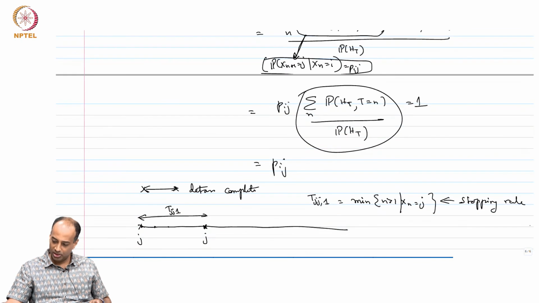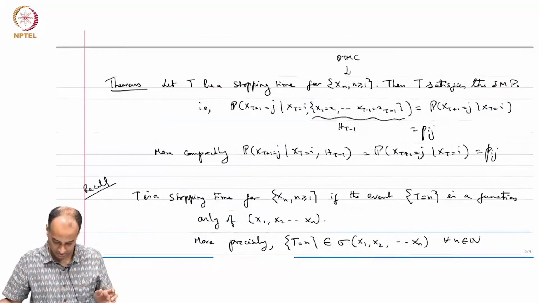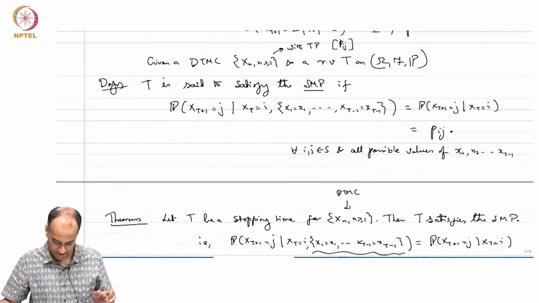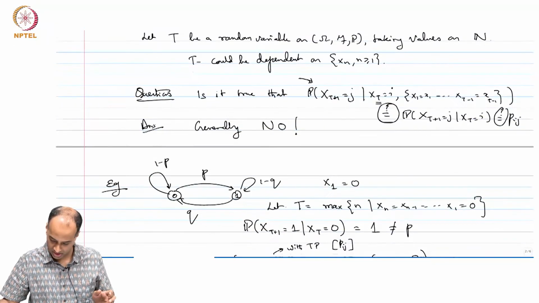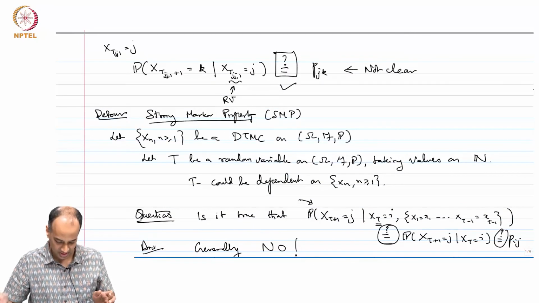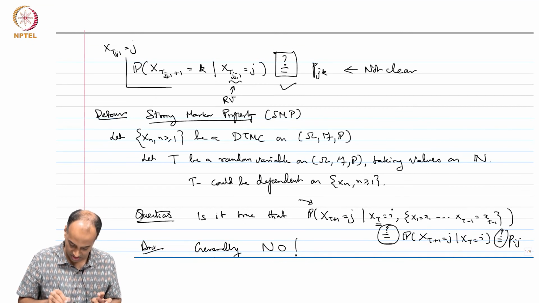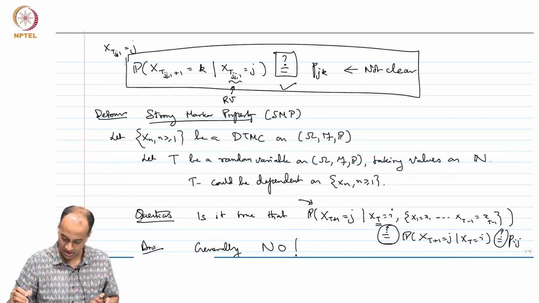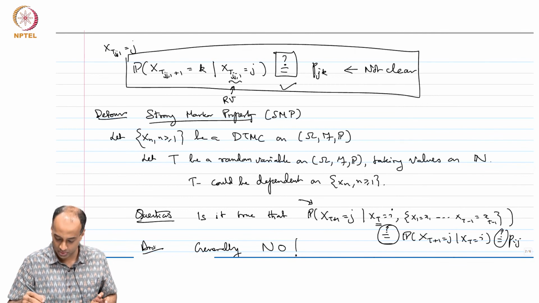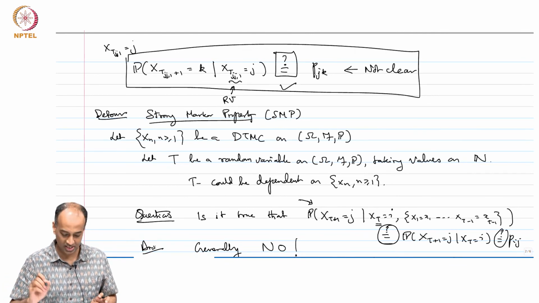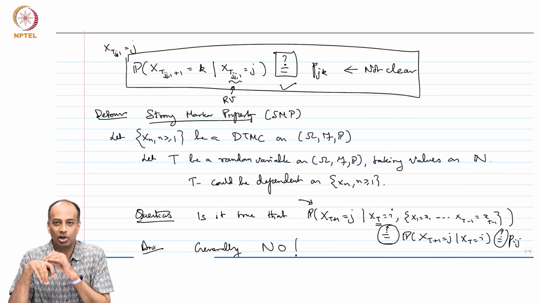So, where did I write that down? If you go back and look at this, I initially said this is not clear, but now it is clear that this is true, because Tjj1 is a stopping time.